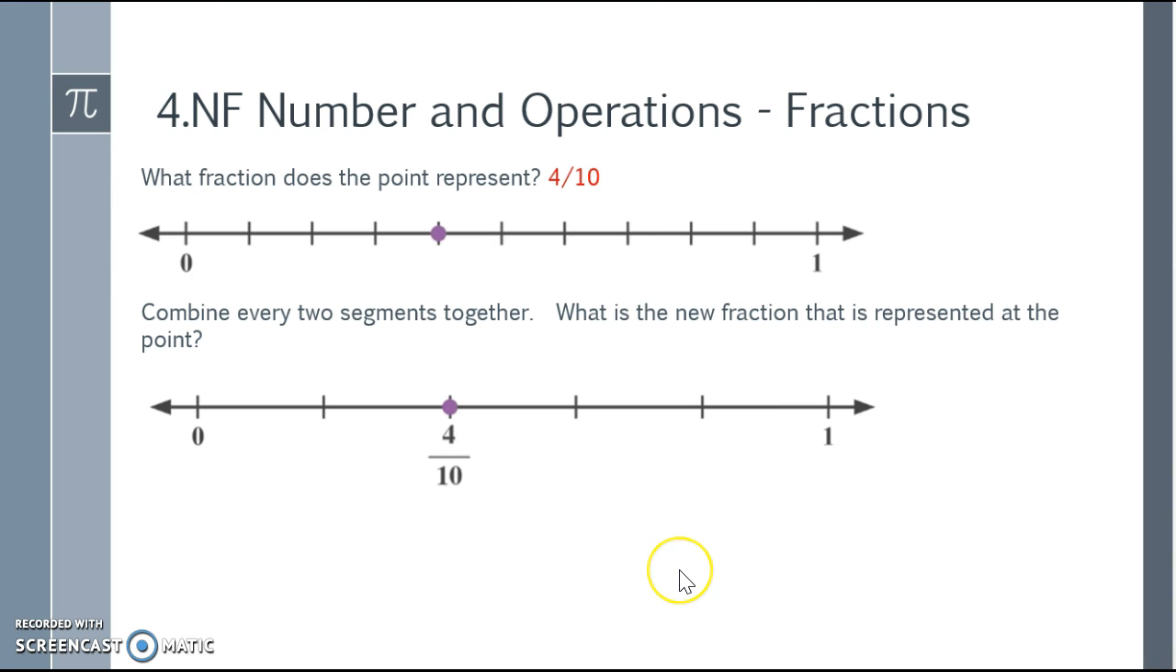Combine every two segments together. What is the new fraction that is represented at this point? So notice when I look at these two here, I combined and reduced them into 1. So I kind of brought it over and dropped it down. So now we're only 1, 2, 3, 4, 5 different segments. So each notch represents 1/5. Therefore, there are 2/5 shaded, or 2/5, whereas the dot is.